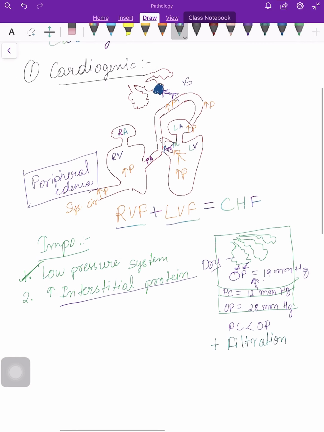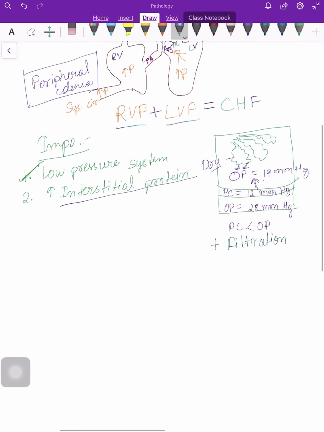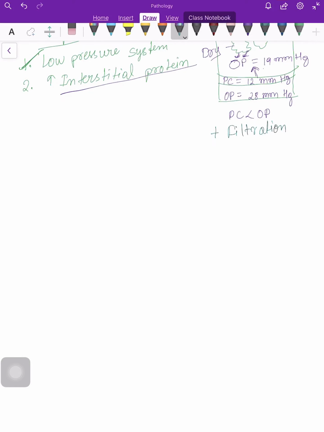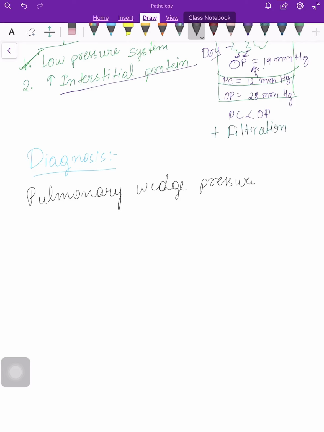This was all about the cardiogenic mechanism of pulmonary edema. Then let's go to the diagnosis. The diagnosis of pulmonary edema can be done with the pulmonary wedge pressure. And for this, a device is used, a catheter that is named the Swan-Ganz catheter.